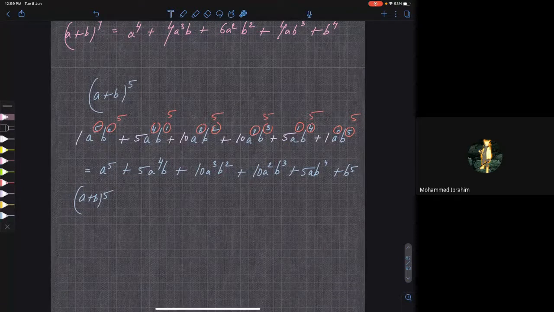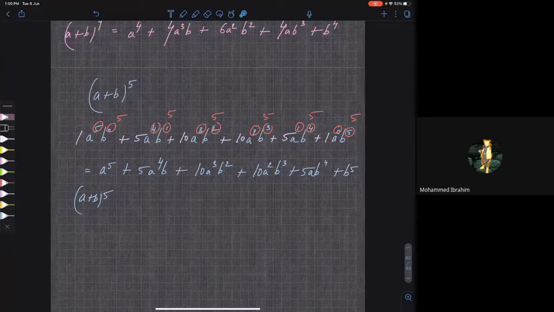Whatever knowledge they get about binomial theorem, they get through physics. Slowly I will reveal the secret of this theorem, but at least you should know how to expand a plus b whole power n. You should be able to expand a plus b whole power 10 also.